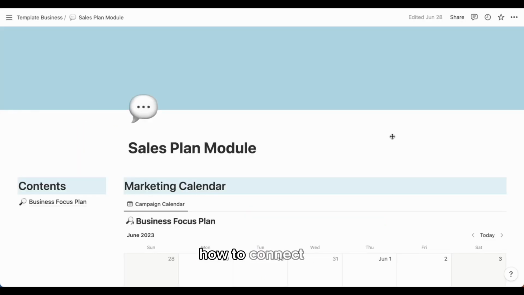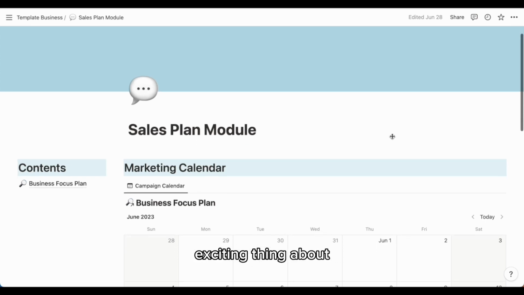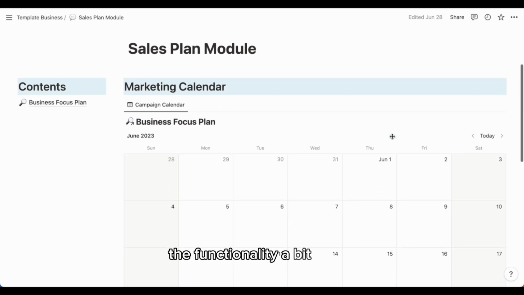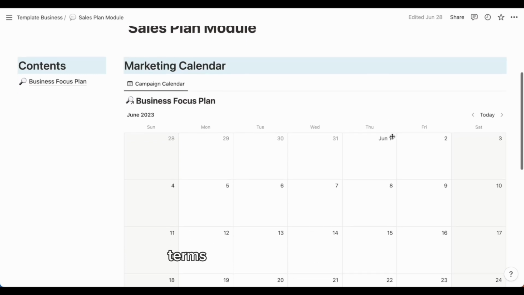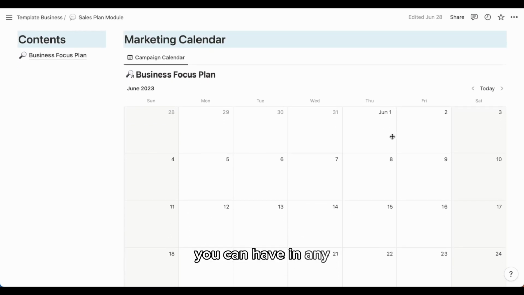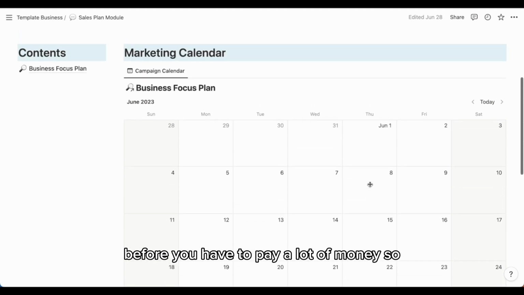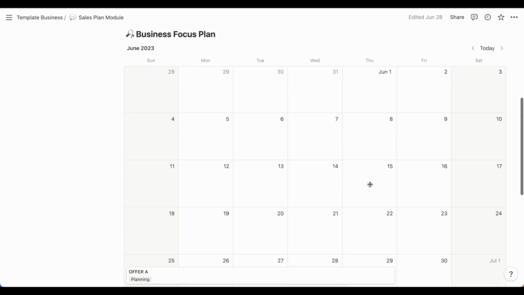Okay, so how to connect up other databases or templates within Notion. So I think this is the most exciting thing about Notion. Now Airtable does this a little bit as well, but I just find the functionality a bit better in Notion, and Airtable has a lot of limits in terms of the amount of data you can have in any one database before you have to pay a lot of money. So how shall I show you this?